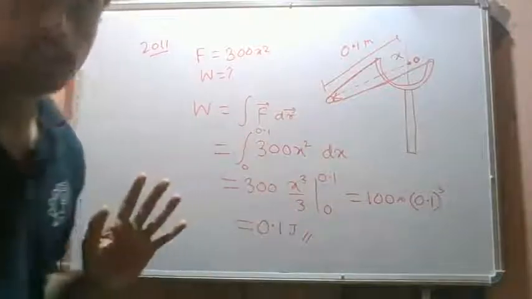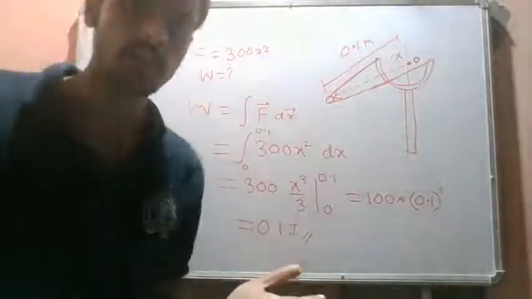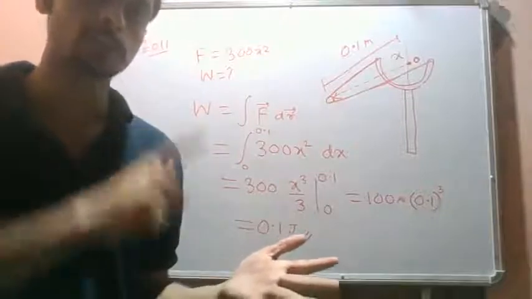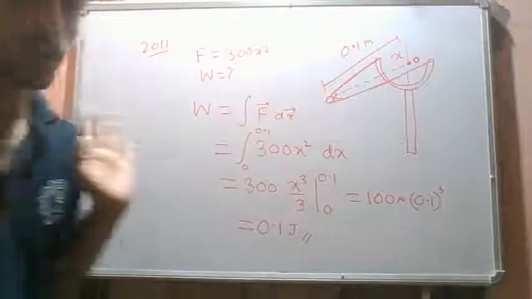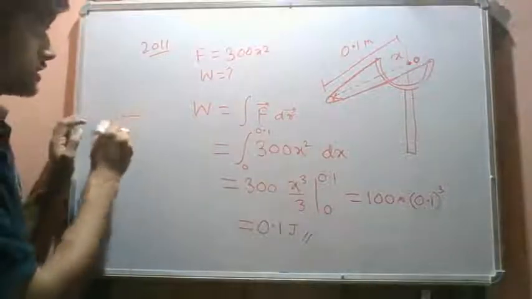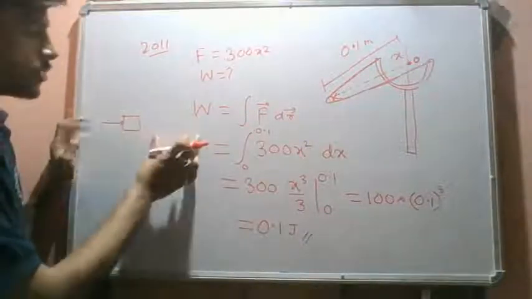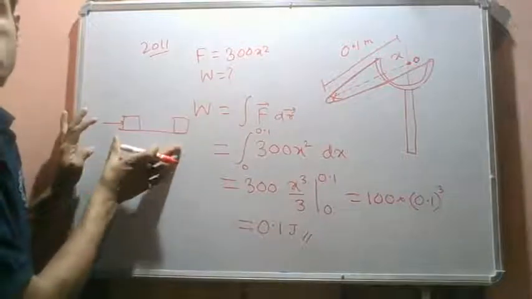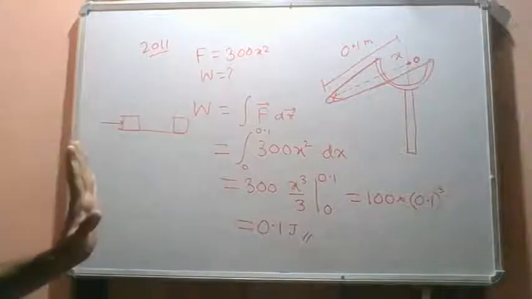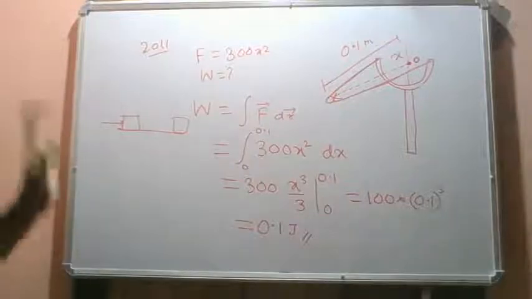Force times displacement is only valid when the force and displacement are in the same direction and both are constant. That means a block subjected to some force like this moves by a certain straight line position to here. So force times displacement is correct in this scenario only, otherwise it is not correct.